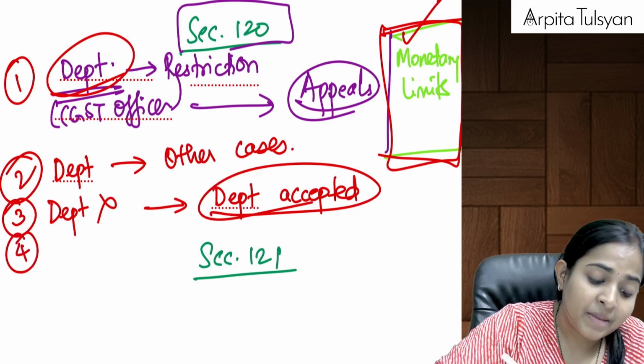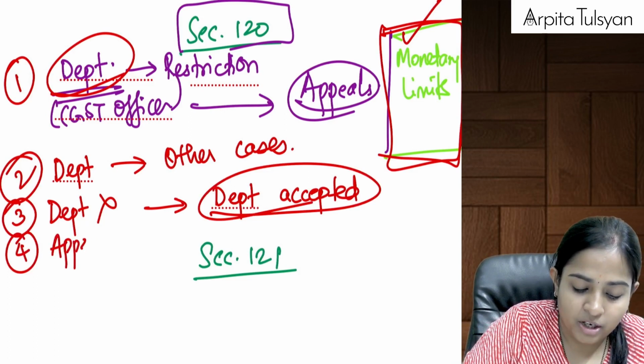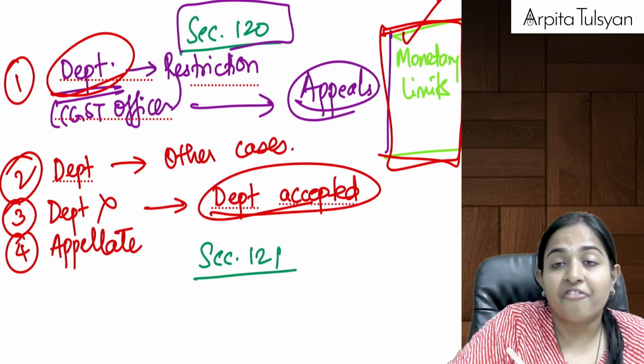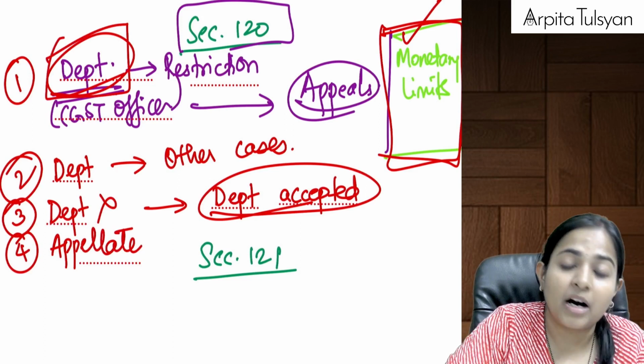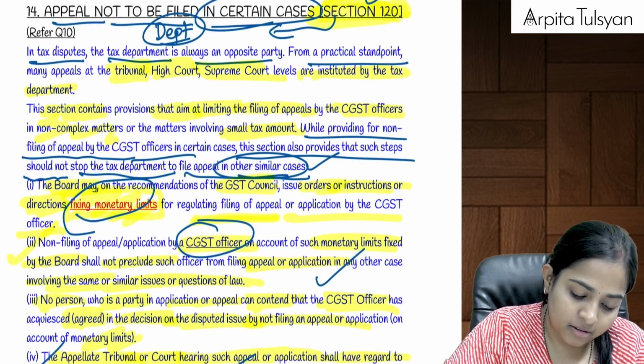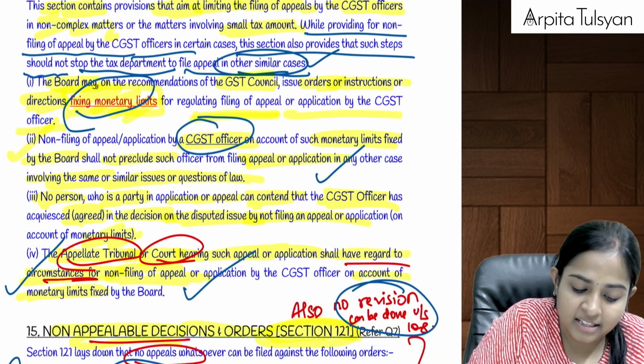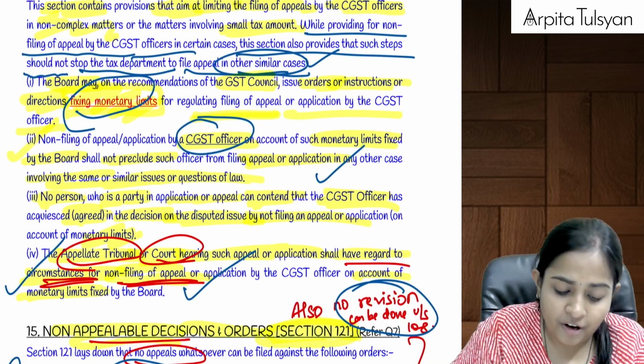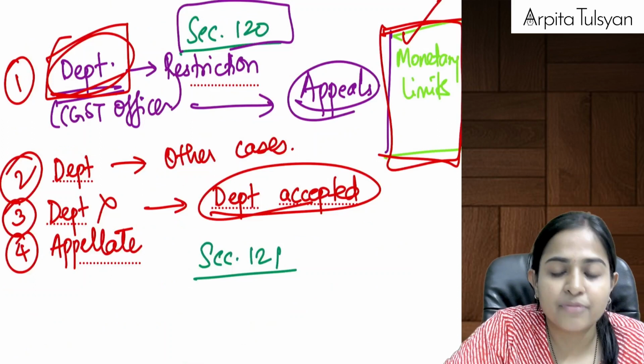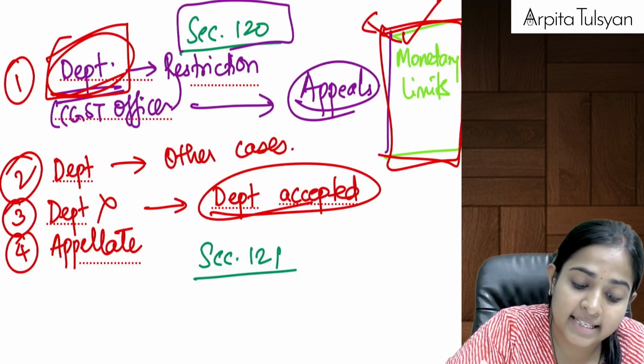And last one, even the appellate authority should consider the reasons why the department wanted to file an appeal. The appellate tribunal or the court will also consider the circumstances for non-filing of appeal because of monetary limits, and these monetary limits are fixed by the CBIC.